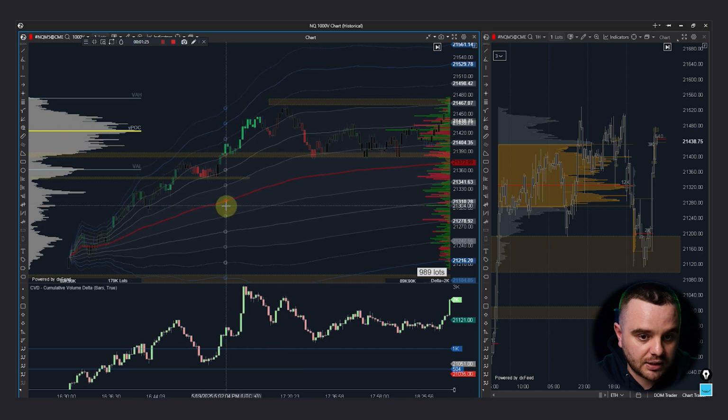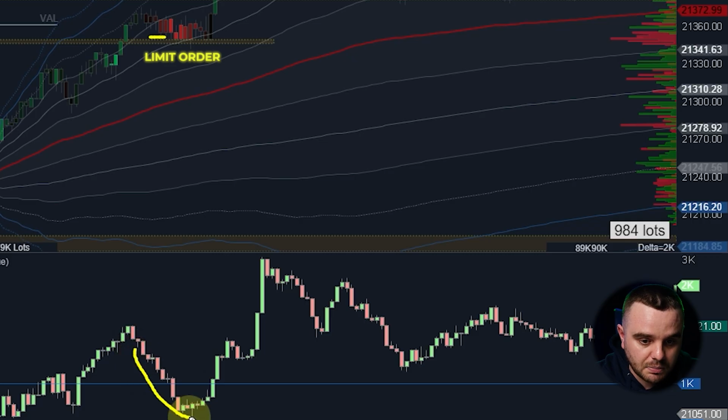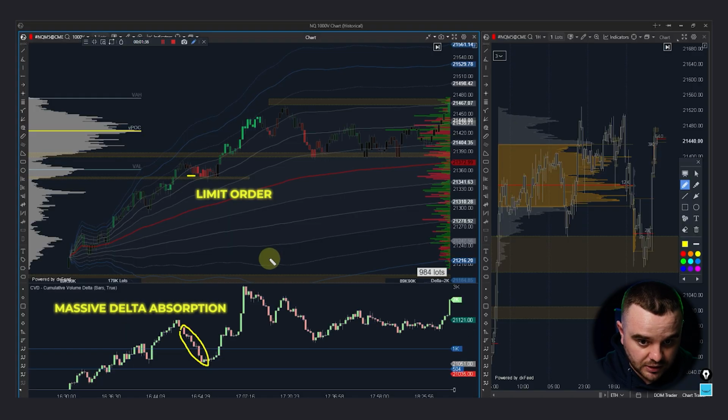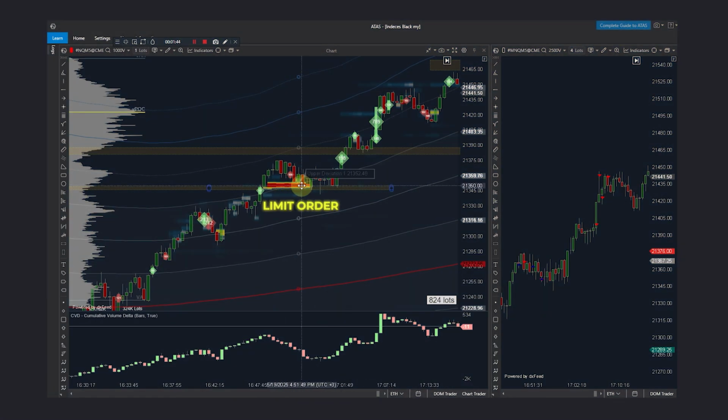And pay attention to what happened here. A significant limit order appeared here on Bookmap. After that, you can see massive delta absorption. That's why you can see the uptrend, rhythm of the day, delta absorption, and a significant limit order in Bookmap. And together, as you can see, a beautiful trade.